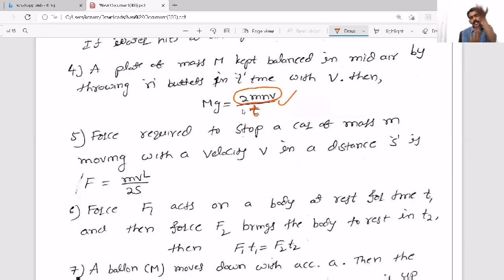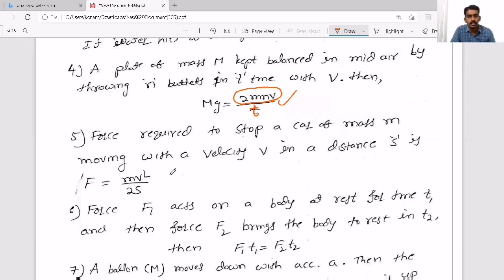Now it is in air and you are hitting n particles per second. So the total force experienced is this much, and that will act upward. If that can be balanced by mg, then you can find the equation. Questions can be based on that: balancing a plate, metal plate or disc in air with the help of bullets or hitting particles with some momentum.